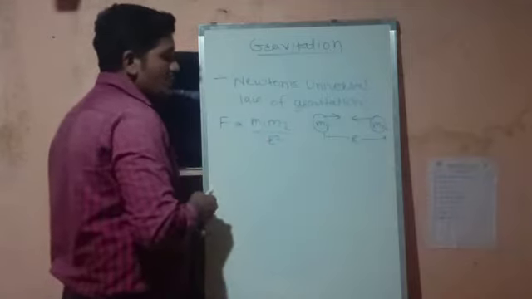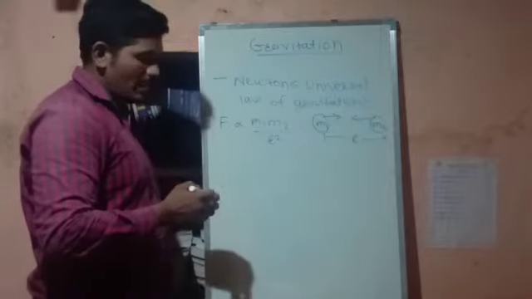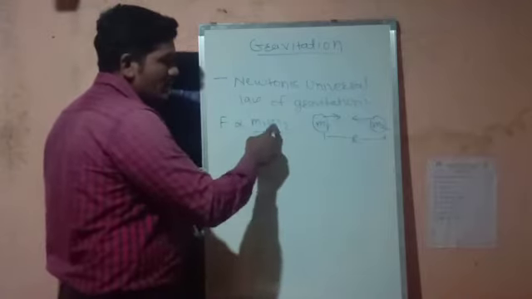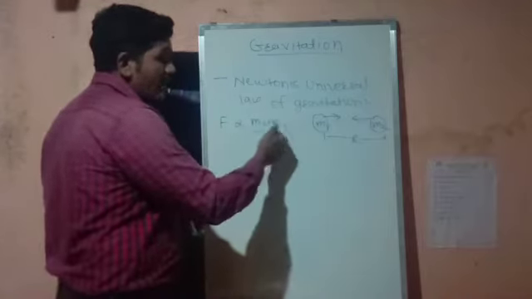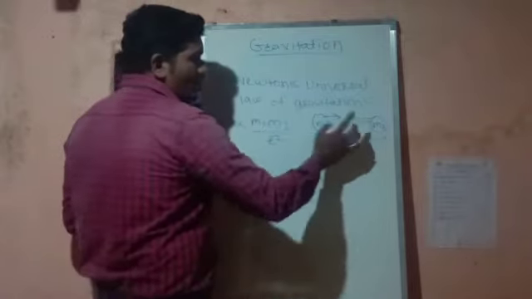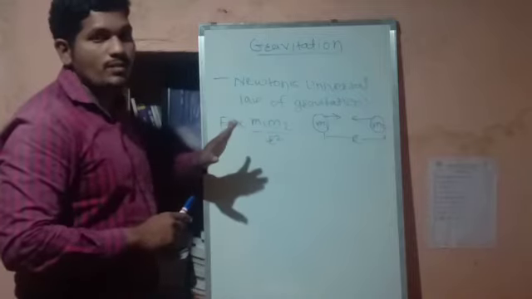In between m1 and m2 there is a dot, meaning there is a product between them according to the law. So this force is directly proportional to the product of their masses m1 and m2, and inversely proportional to r square, the square of the distance between them. So this is Newton's universal law of gravitation.